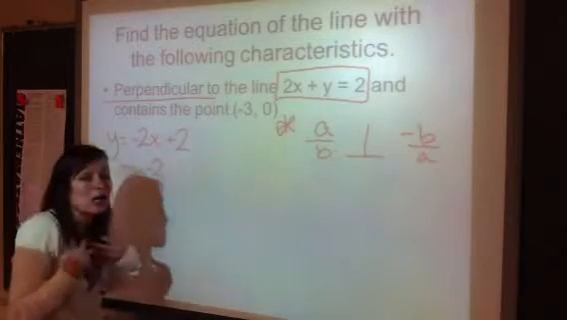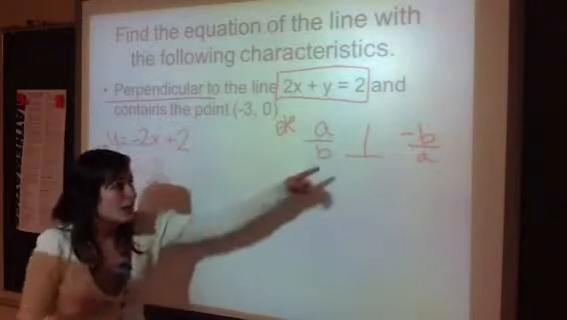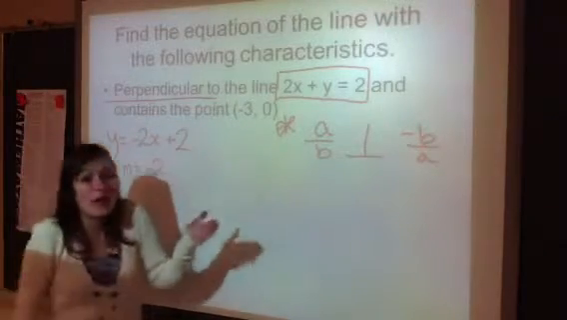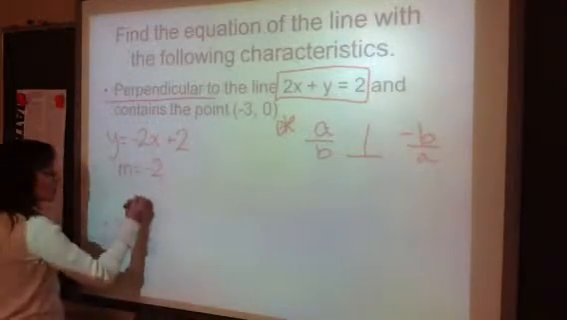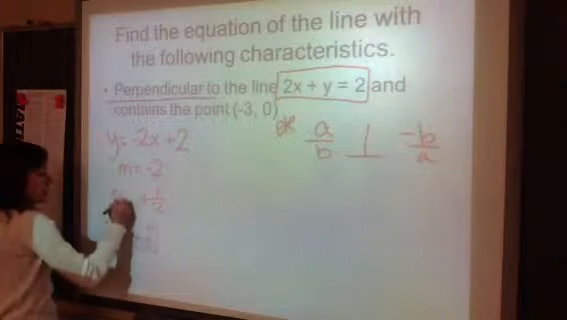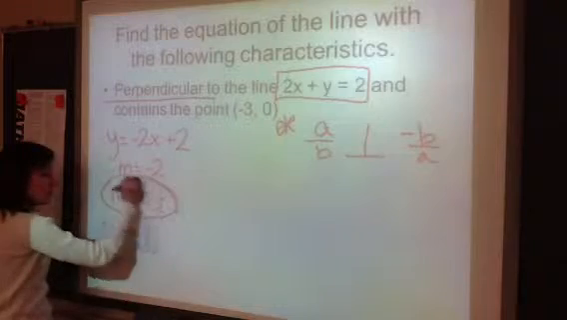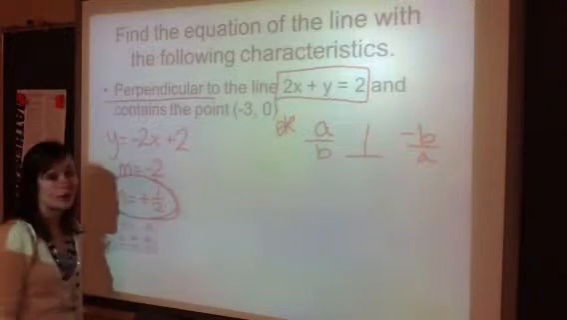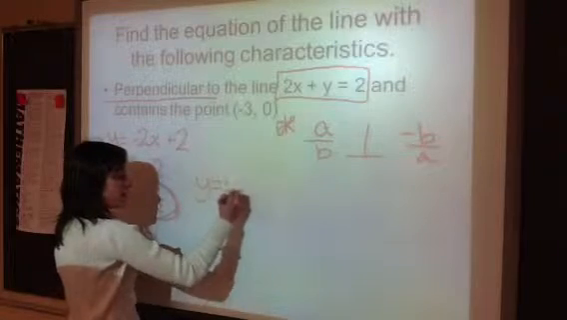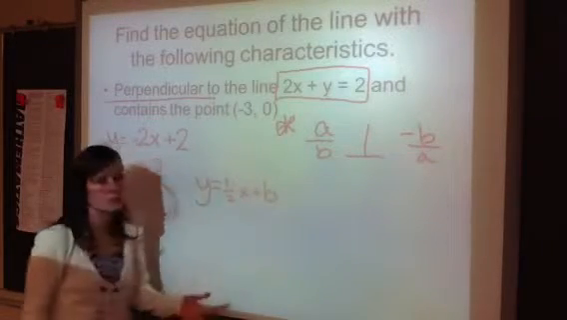But our line, we have to do this jazz. So this is negative, so we're going to make it positive. And we're going to flip the fraction so we get 1/2. So our slope that we are going to use is a positive 1/2. So we have y equals 1/2 x plus b. That's from the first part.